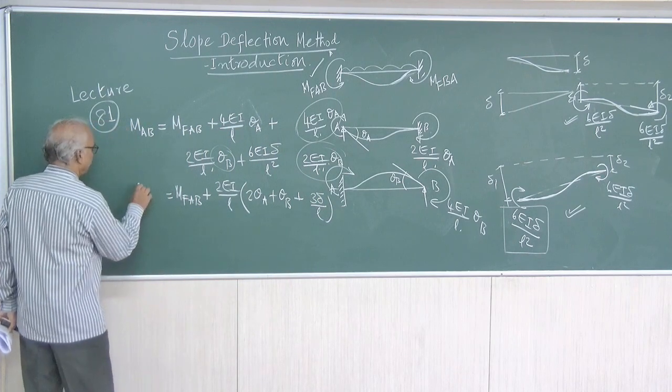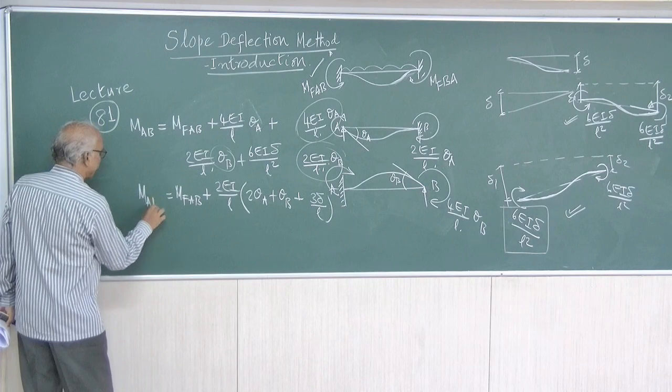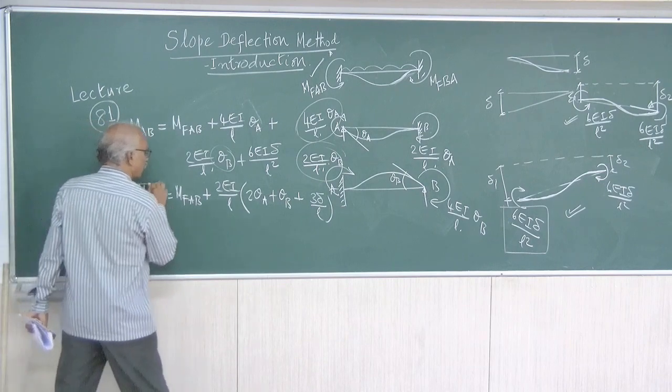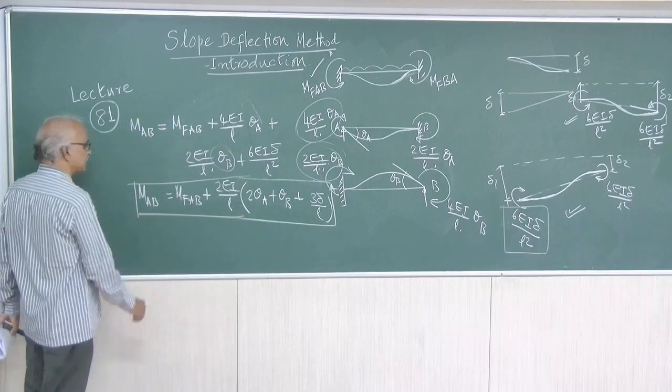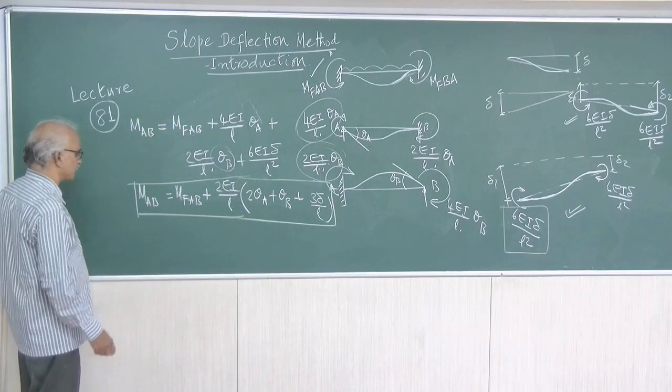So, MAB, this is one equation. This is one slope deflection equation.